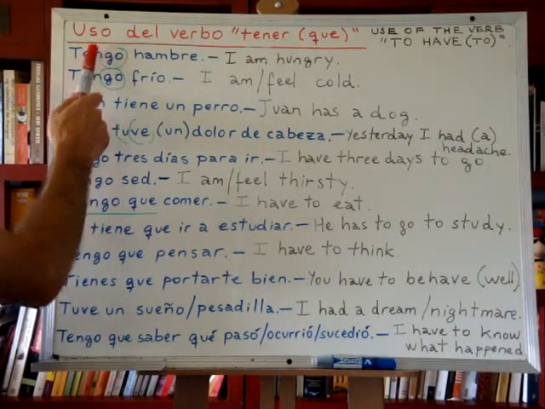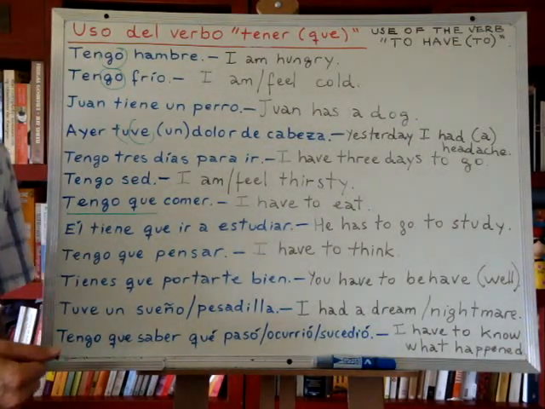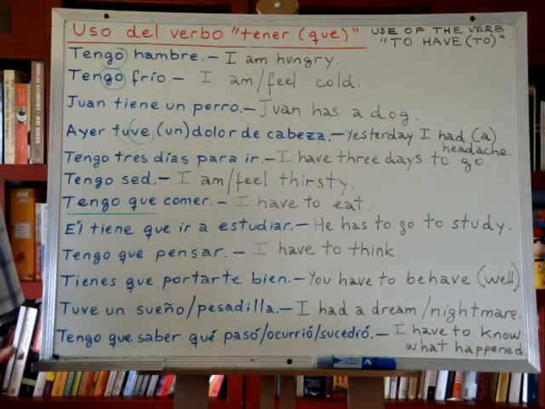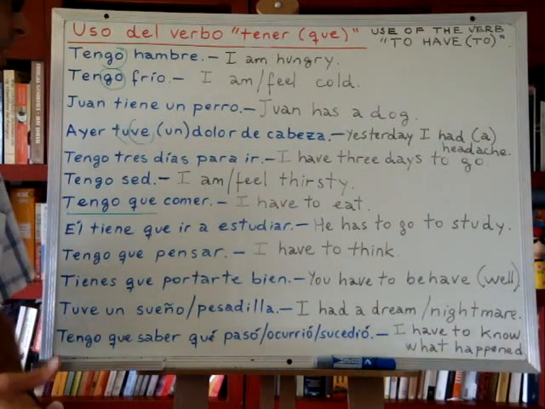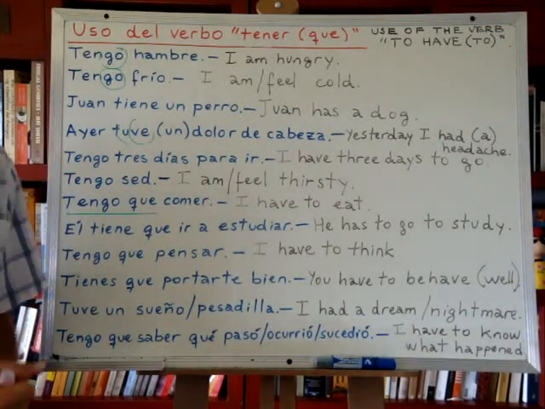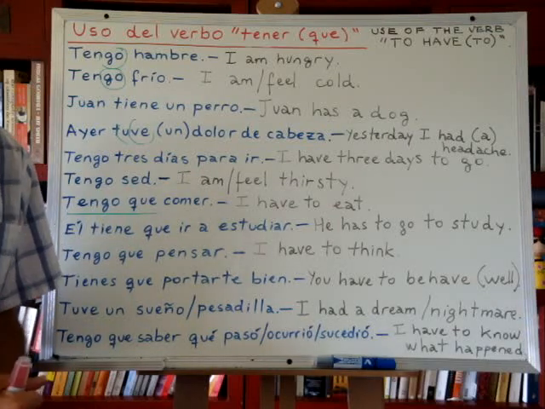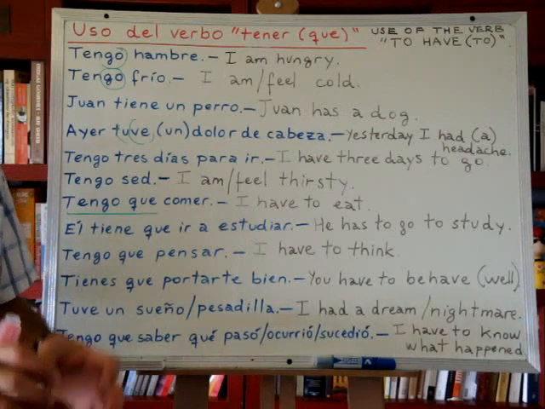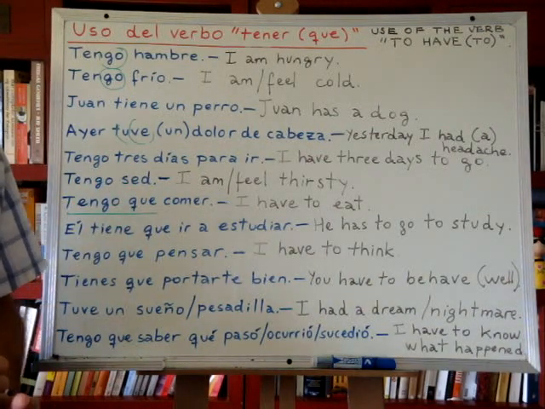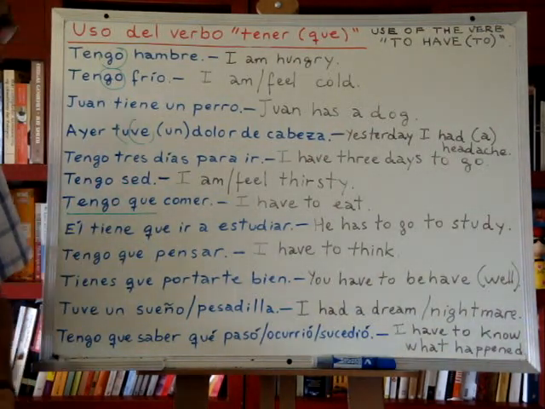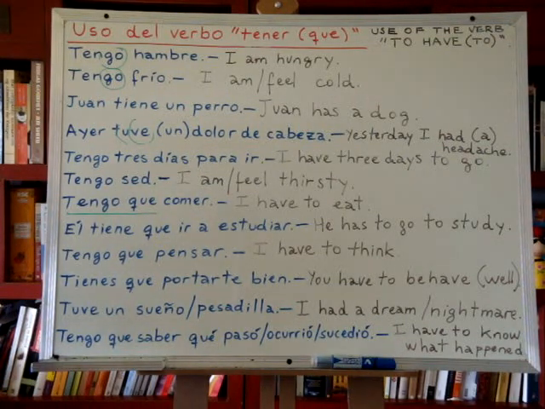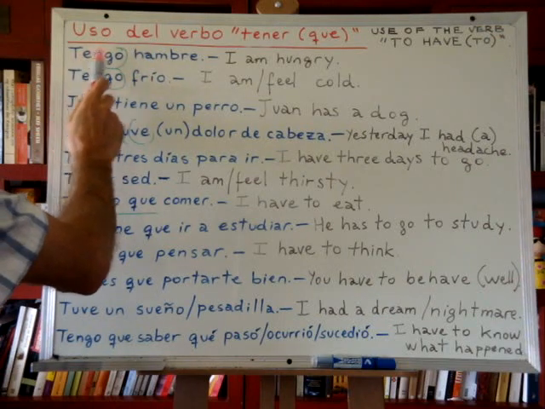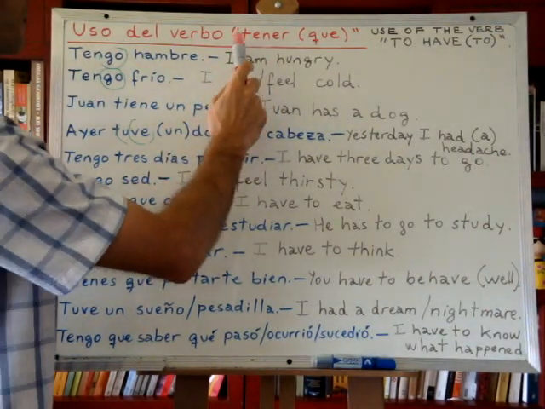So we will see some sentences where I expect that you will be catching little by little, by intuition, absorbing the typical structure of Spanish sentences, okay? And that will help you to speak, to build sentences, to write, etc., okay? So, let's begin. We will see some examples using the verb tener and the verb tener que.